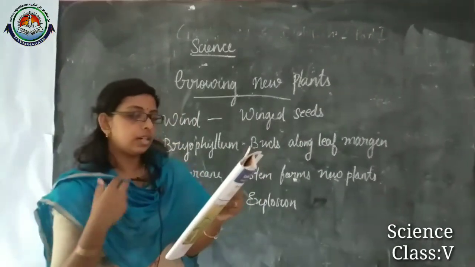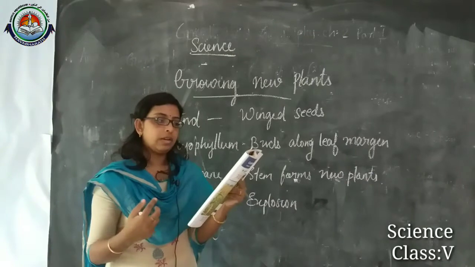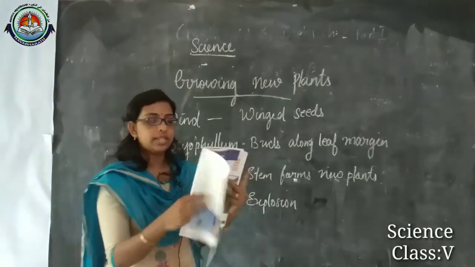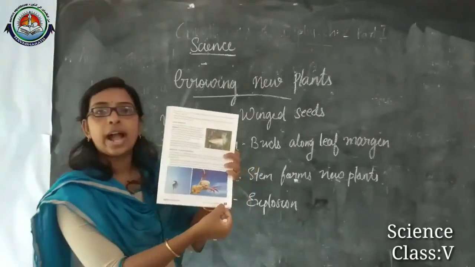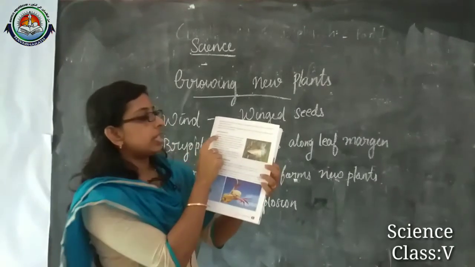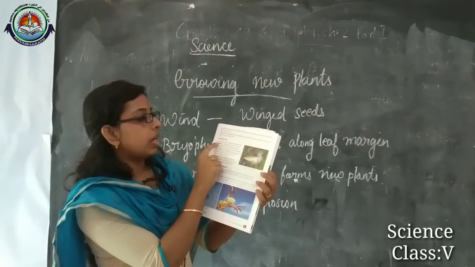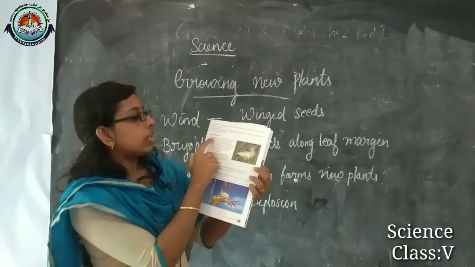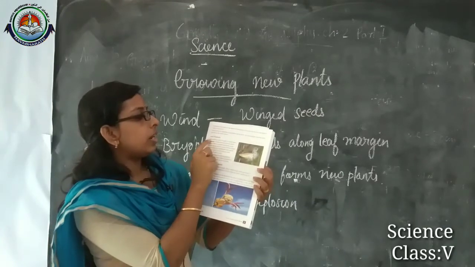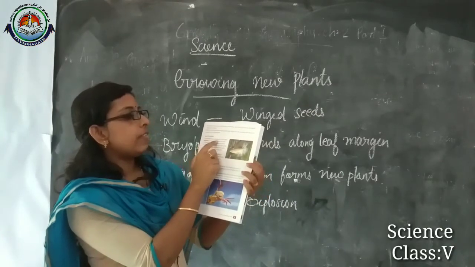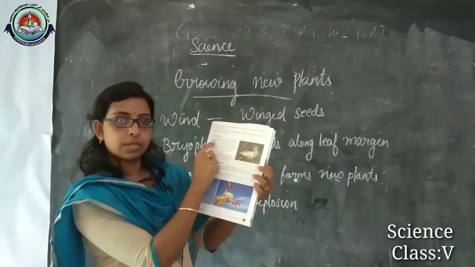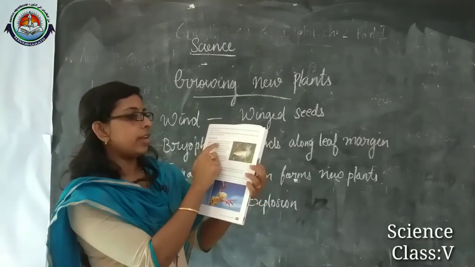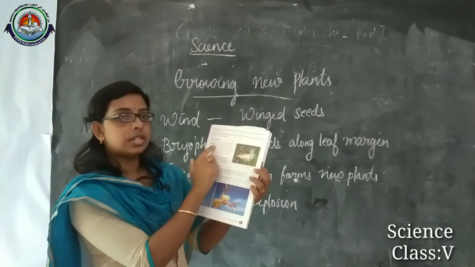And from the third question, B, seed dispersal. Its answer is on page number 9. Here you can see the first or second sentence, anyone you can take. The scattering away of seed is called seed dispersal.